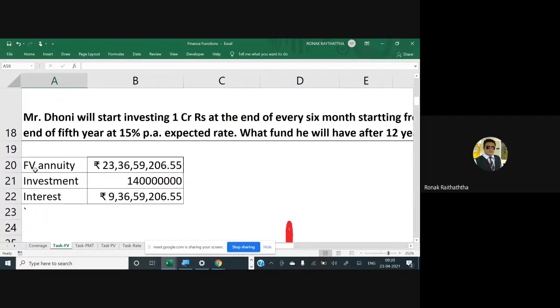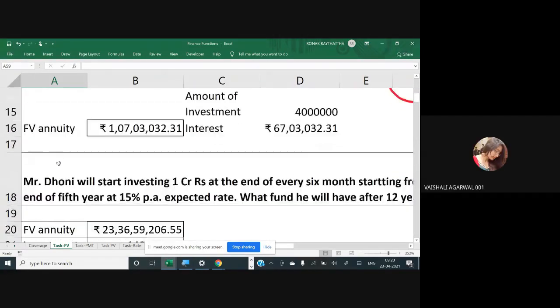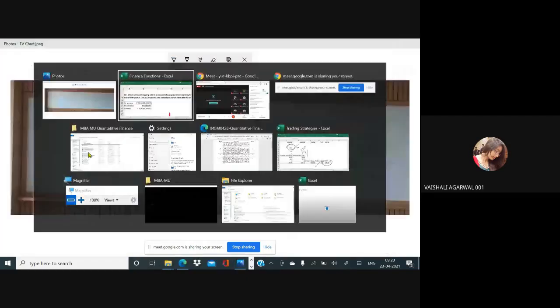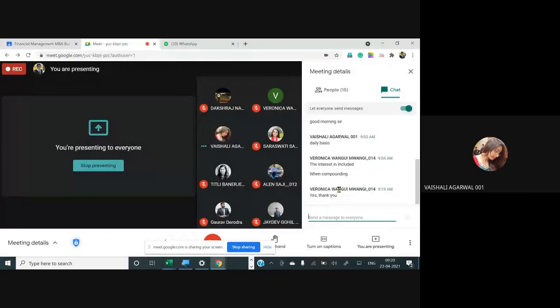Okay, let's take one more example. Yes, Vaishali. If the rate of interest is compounded monthly, we'll divide r by 12 and we'll multiply n with 12, right? Right. Yeah, that was just a doubt.